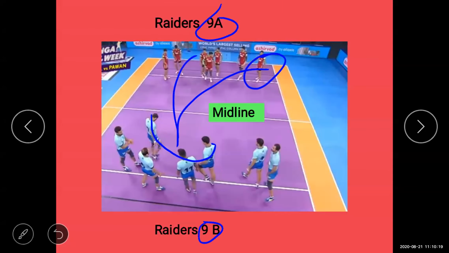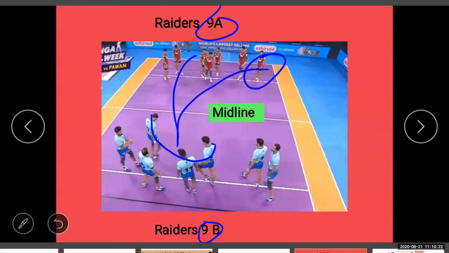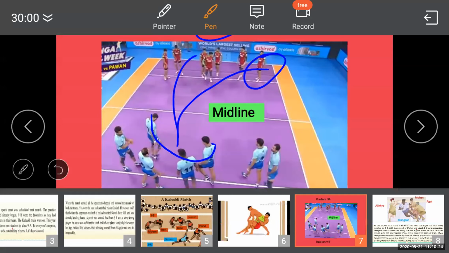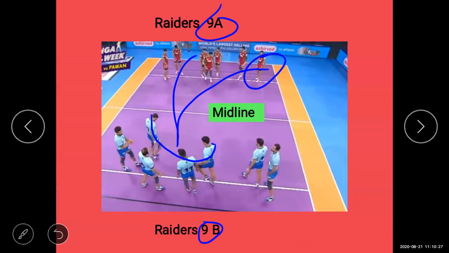But at that time, Ajinkya, Mohan and Ravi hold Mangesh, the raider, and if the raider touches the middle line or crosses the middle line, whoever touched the body of the raider is declared out. They are declared out. Now this is the important second rule, beta. This is the important second rule.